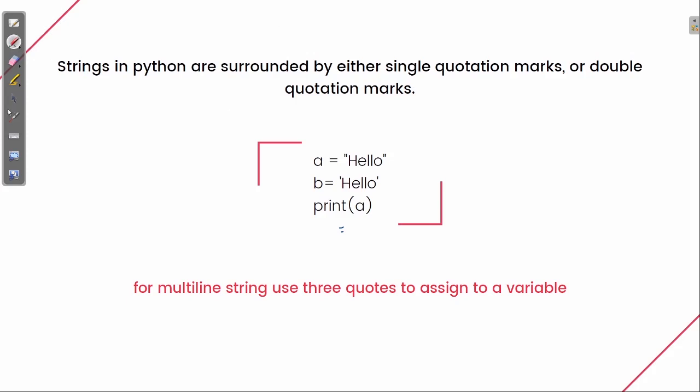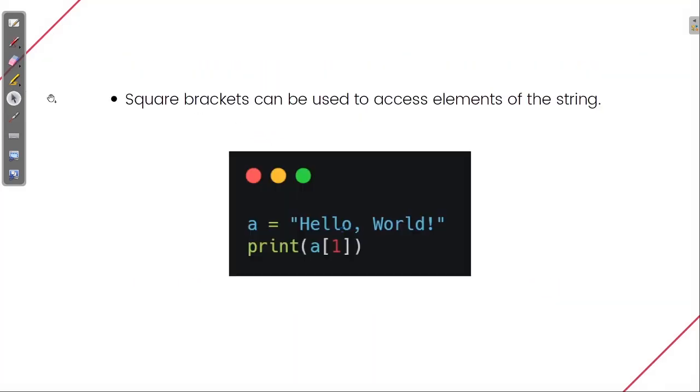Next, we are going to see how we can access the elements of a string. Suppose I have a string, floxes. Now I need to access the elements of this string. It's very simple. A string can be used like an array, and if you don't know what an array is, don't worry.